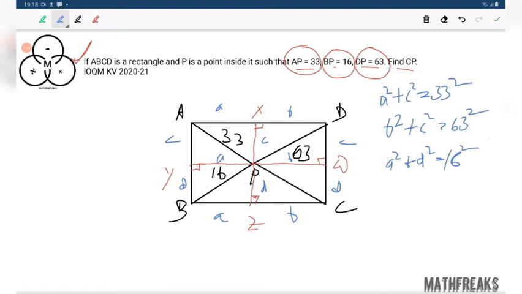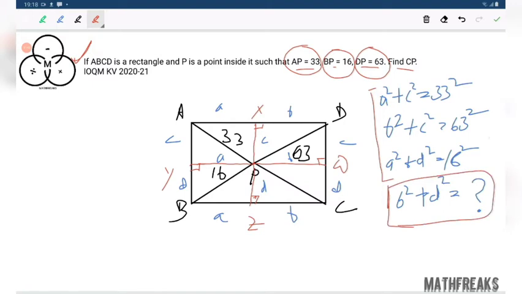And what we need to find is this CP part, that is B square plus D square, question mark. We have to simply use these three equations to find this.